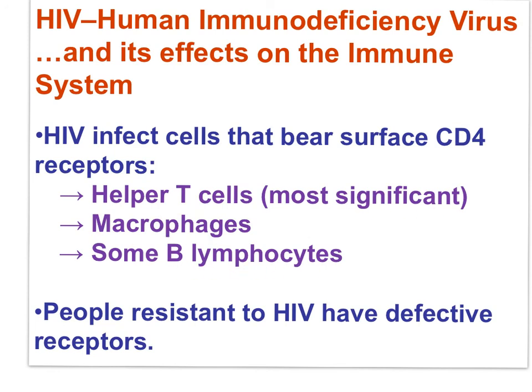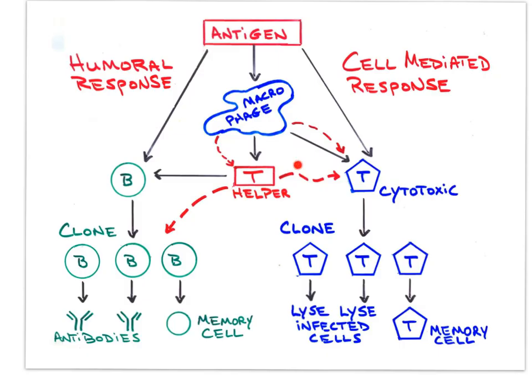With a decline in helper T cells, there's a real loss of active lymphocytes and a reduction in antibody production. Remember, helper T cells are stimulated directly by macrophages. Helper T cells stimulate both B cells and cytotoxic T cells. HIV reduces the number of helper T cells, and thus the entire immune system is compromised.